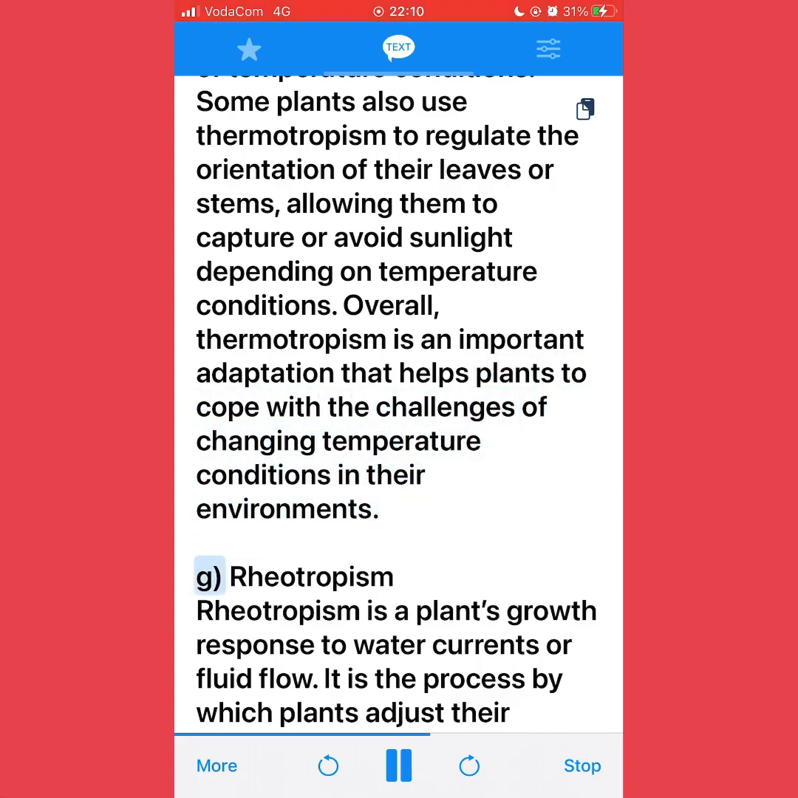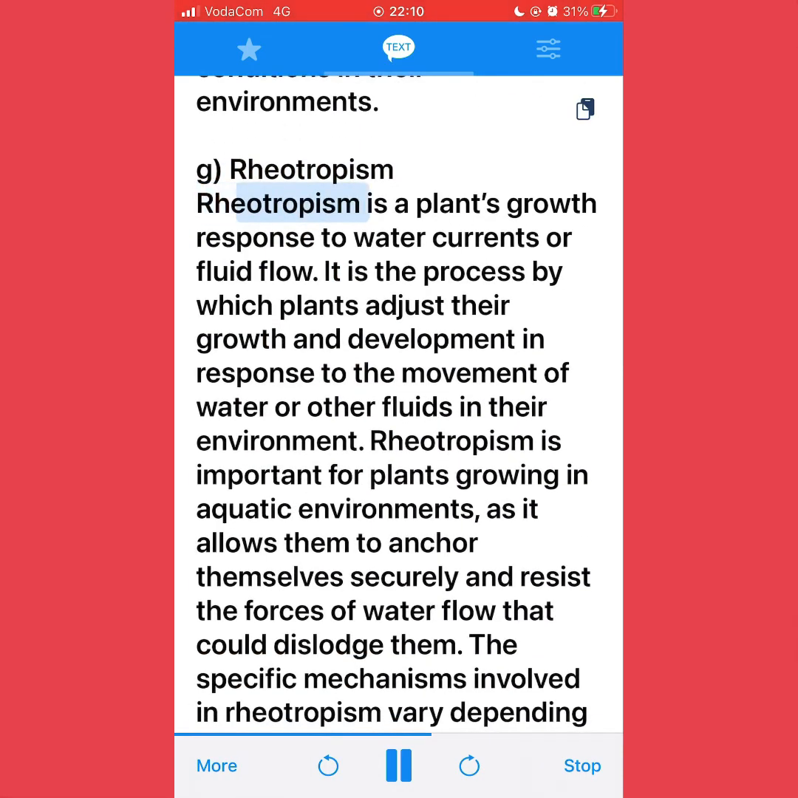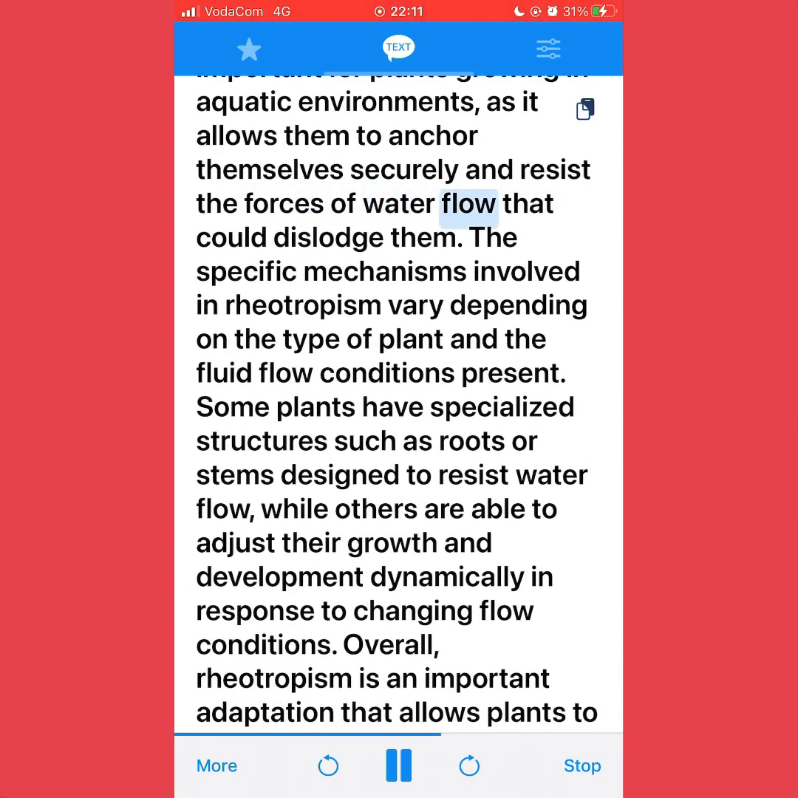environments. G. Rheotropism. Rheotropism is a plant's growth response to water currents or fluid flow. It is the process by which plants adjust their growth and development in response to the movement of water or other fluids in their environment. Rheotropism is important for plants growing in aquatic environments, as it allows them to anchor themselves securely and resist the forces of water flow that could dislodge them.